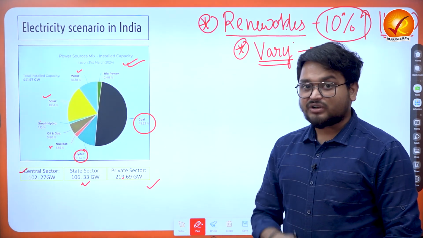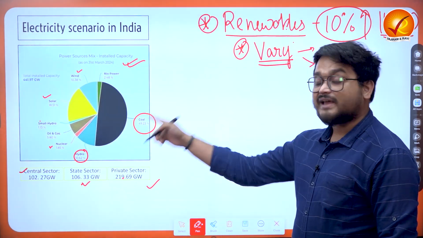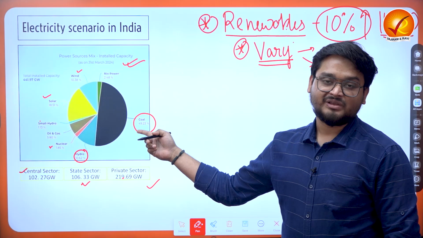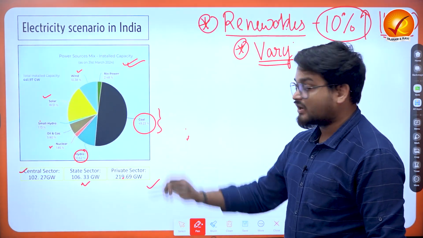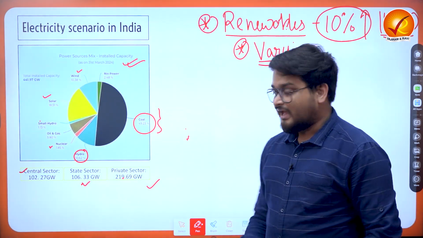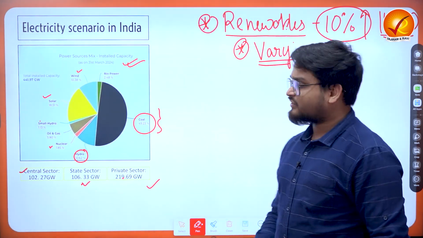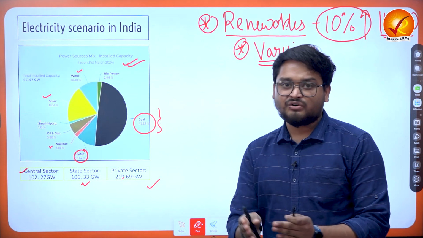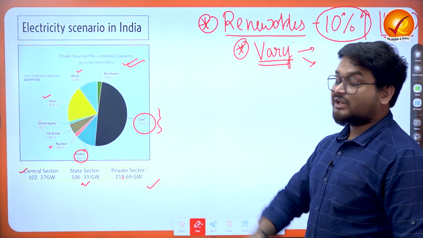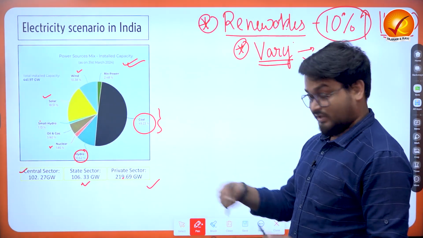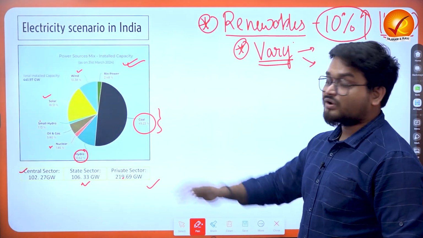That is one of the reasons why India relies more on coal, because we easily get a supply of coal, and it is not dependent on the vagaries of day and night, or the mountain regions, or the coastal regions. So that is one of the reasons why India is majorly dependent on coal energy.